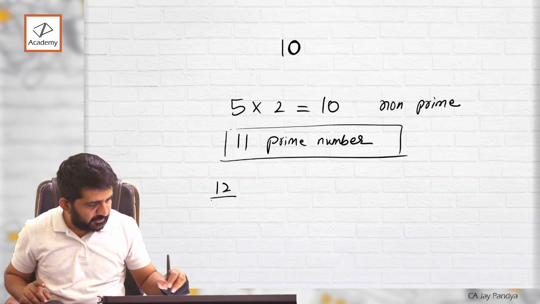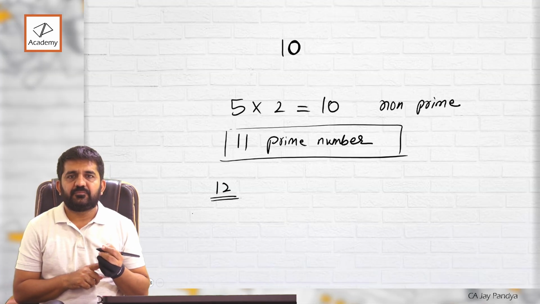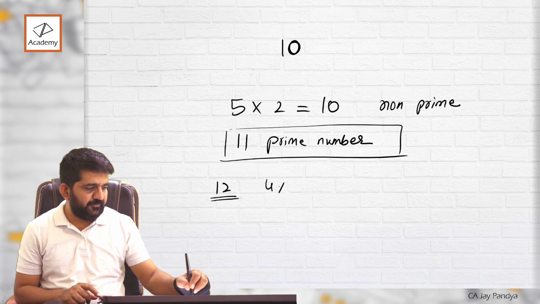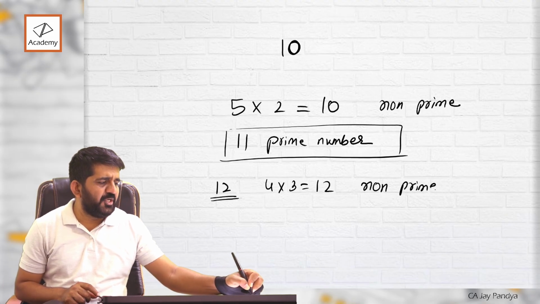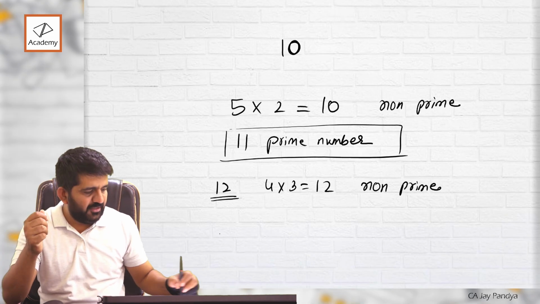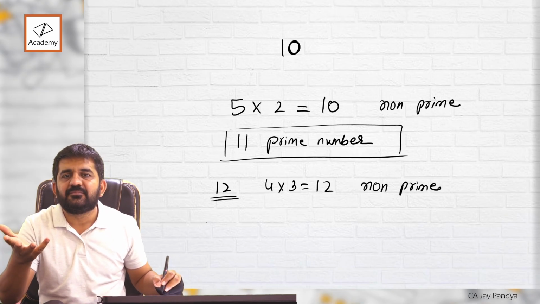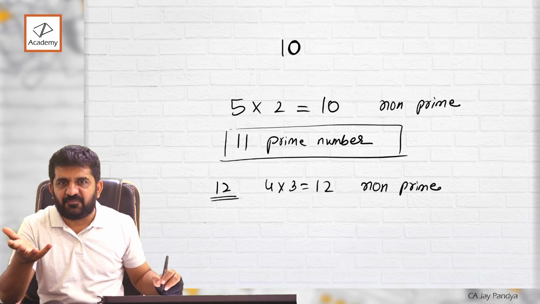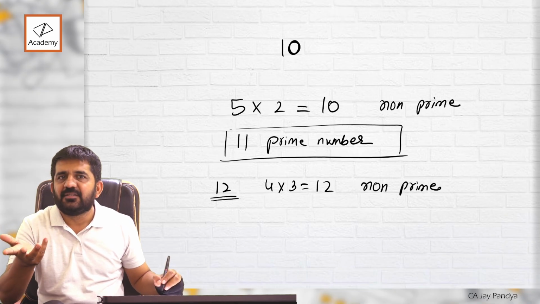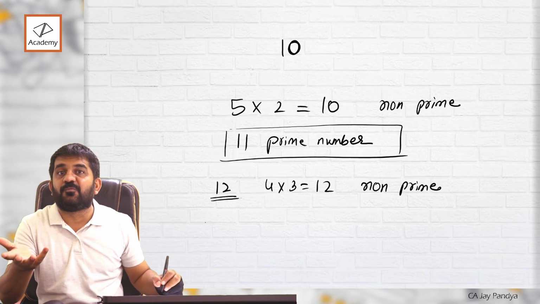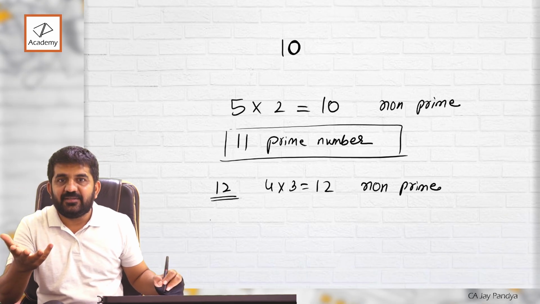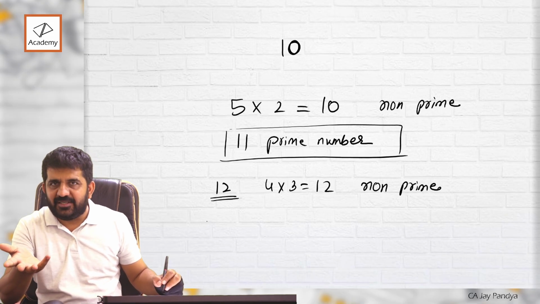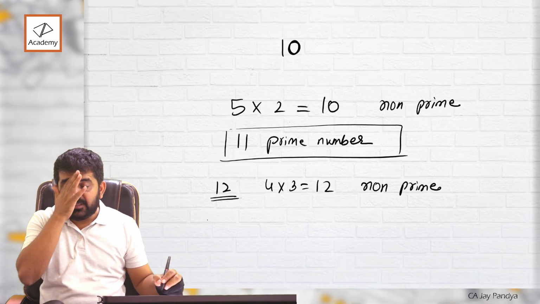But 12 is a prime or non-prime? Non-prime. It is a non-prime because we know 4 3s are 12, right? 15. 5 3s are 15, 3 5s are 15, right? It is a non-prime, right? 16, 4 4s are 16, we know it is a non-prime, right? 20, it is a non-prime. 10 2s are 20, right? So it is a non-prime.